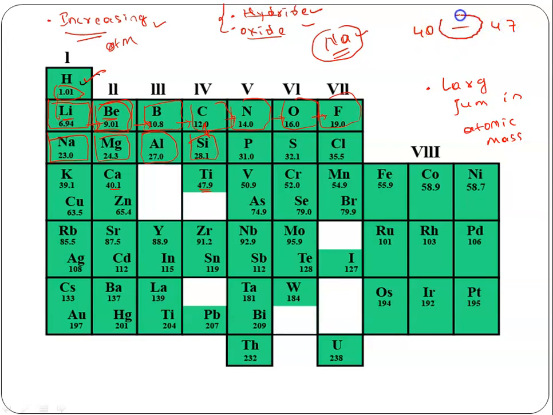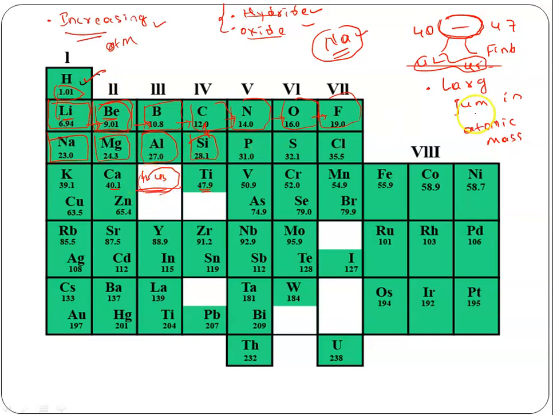He thought that we may discover some elements in the future which have atomic mass in this range. We may find some elements which have atomic mass of 42. We may find some elements which have atomic mass of 45. Like that he thought, and he left some gaps here. See, you can find the gap here. In this gap, if we find an element which has atomic mass 42, we can place it here. If we find an element which has atomic mass of 43, we can place it here, without disturbing or altering the table, we can place them easily. By keeping that point, he left some spaces here.